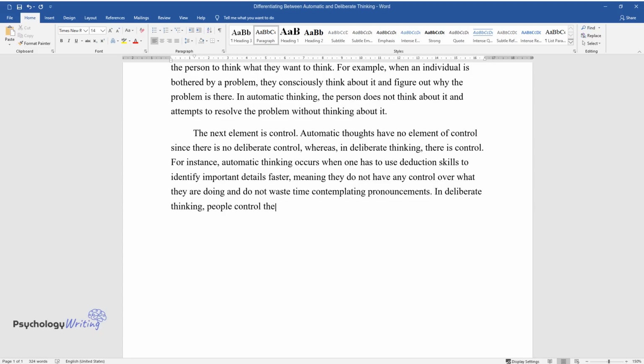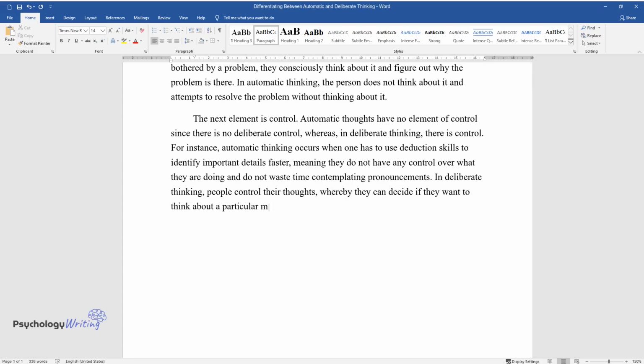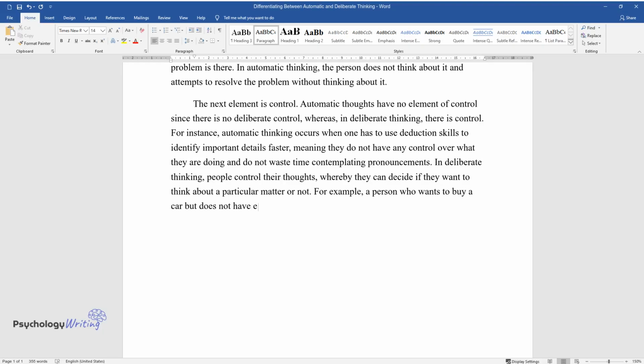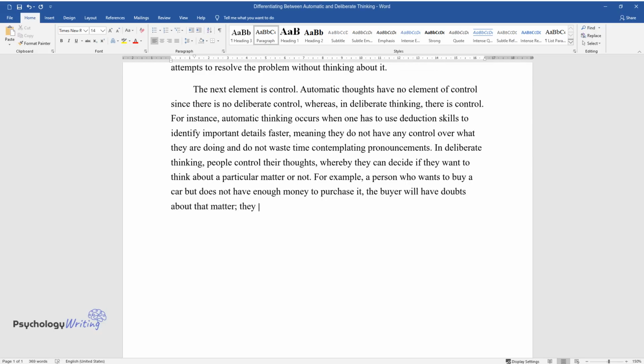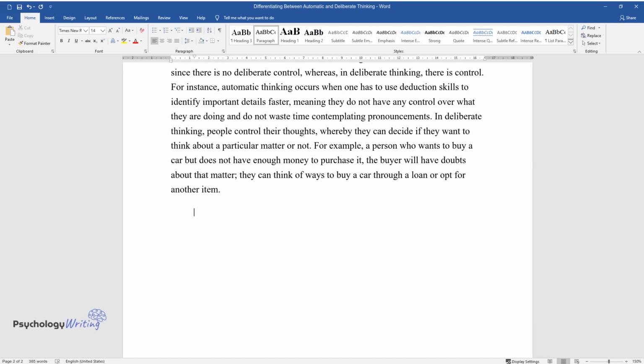In deliberate thinking, people control their thoughts, whereby they can decide if they want to think about a particular matter or not. For example, a person who wants to buy a car but does not have enough money to purchase it, the buyer will have doubts about that matter. They can think of ways to buy a car through a loan or opt for another item.